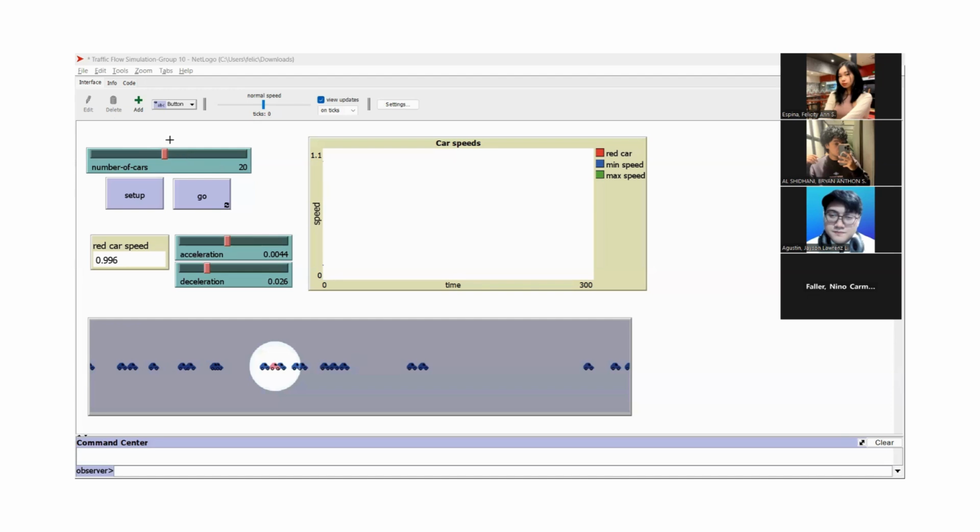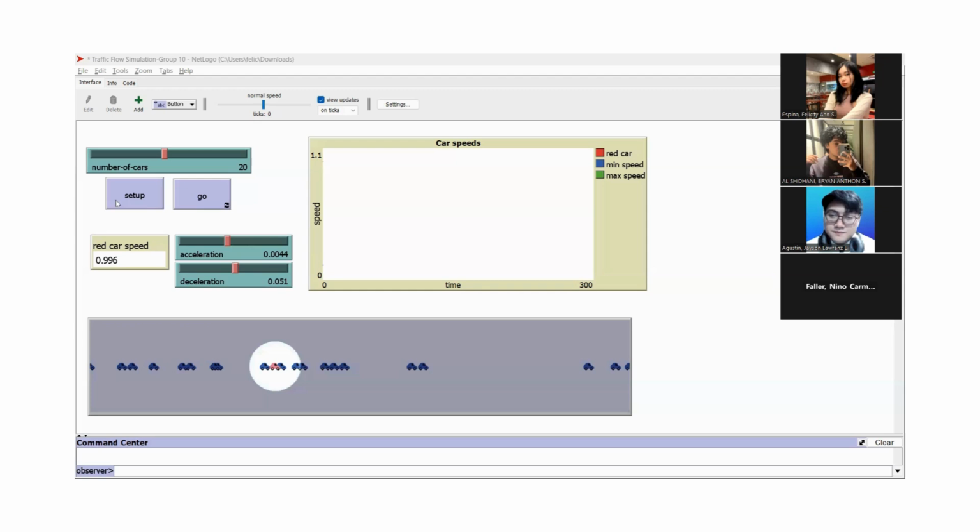For the sliders, these allow you to adjust the key simulation parameters. For example, the number of cars controls how many cars are placed on the road. More cars means more congestion risk. The acceleration allows you to adjust how quickly a car speeds up when the road is clear ahead, and the deceleration, how quickly a car slows down.